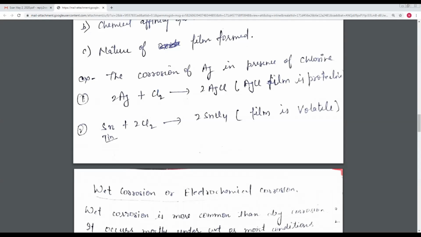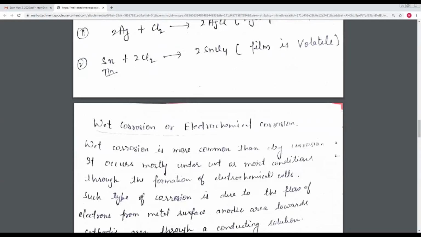And if we take the example of tin, Sn, then Sn reacts with chlorine and forms SnCl4, which is volatile, so further oxidation continues. This is dry corrosion or chemical corrosion.